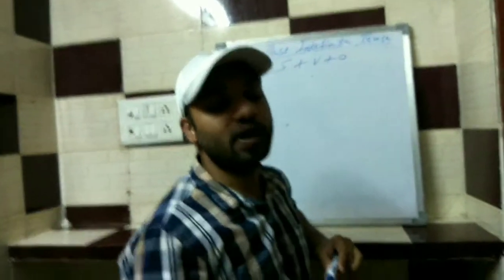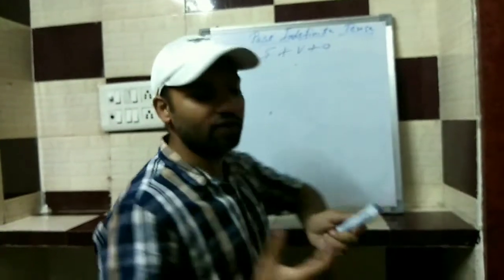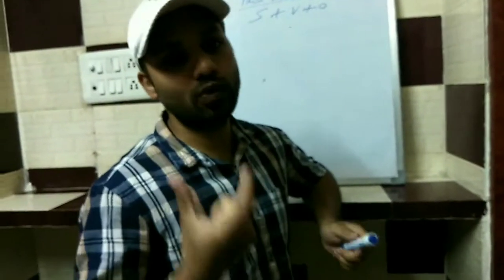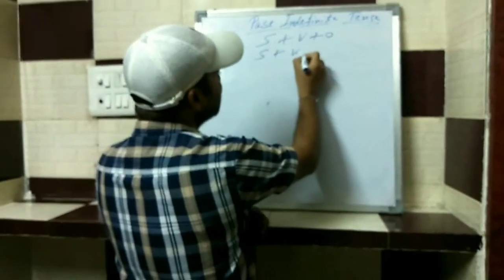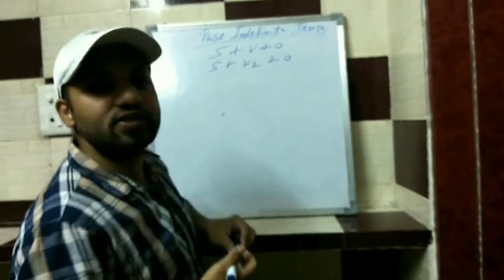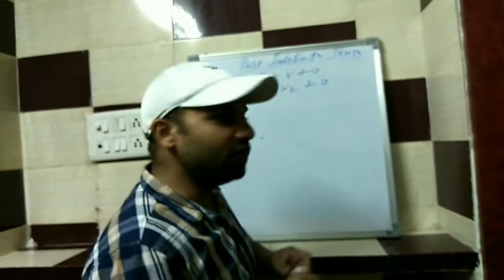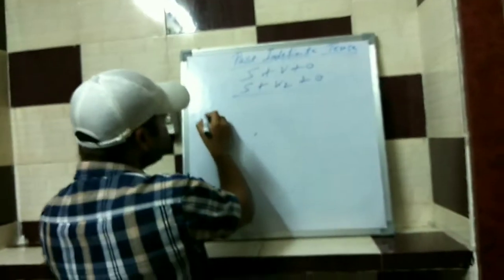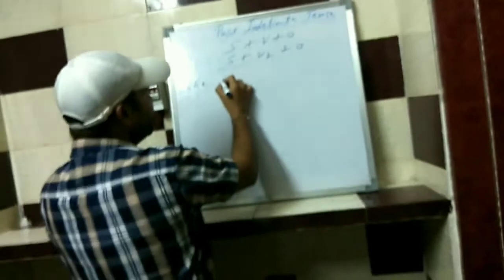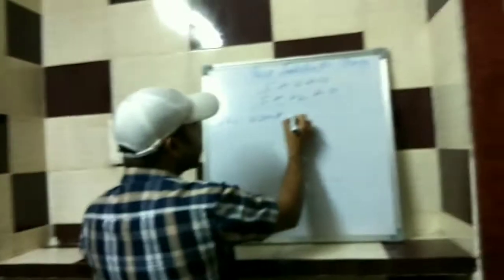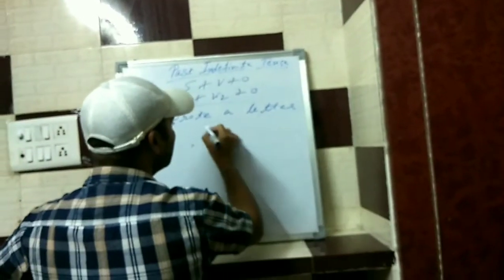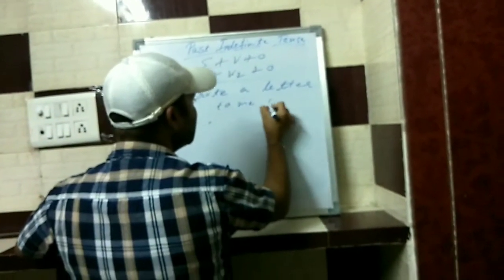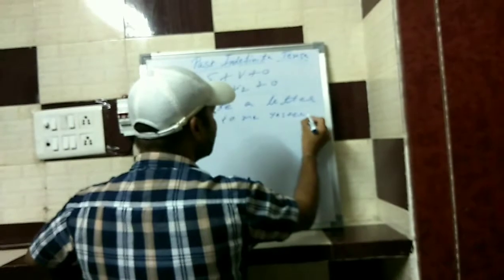So as far as this past indefinite tense is concerned, as I have already mentioned, we have to focus on the second form of verb. So the formula would be subject plus second form of verb plus object. If we go with an example, for example, she wrote a letter to me yesterday.